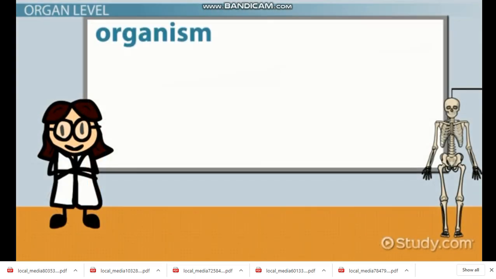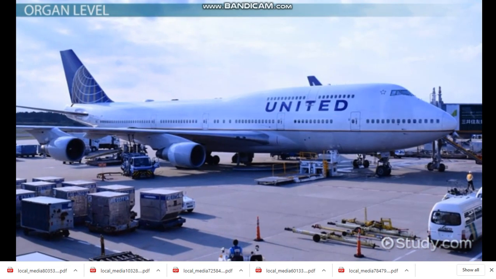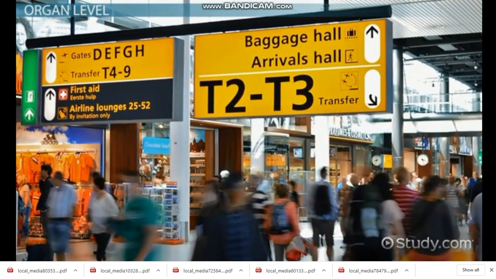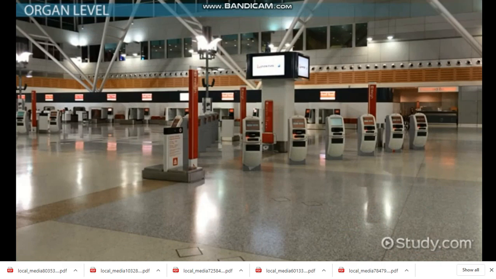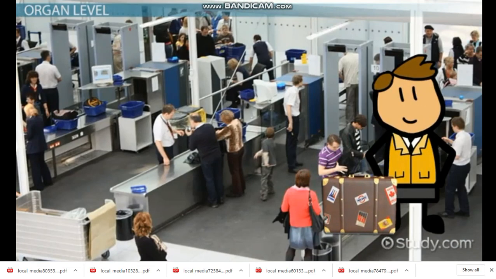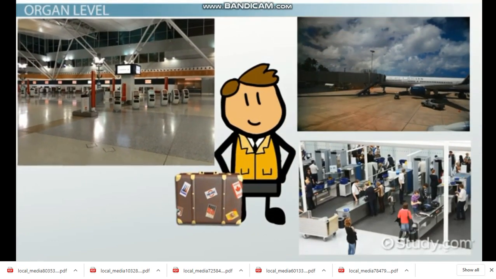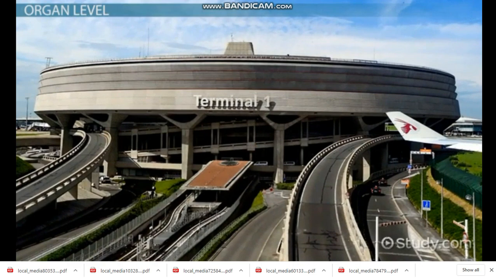We started with the whole organism, then the organ systems. Now we get to the organs that are part of those organ systems. Imagine an airport, a great example of a system, dedicated to getting each passenger from the front entrance onto a plane. Within the system, there are multiple separate units: check-in, security gates, boarding bridges, etc. These units are like organs. Each has a dedicated function, and only together do they achieve the overall goal of the system.